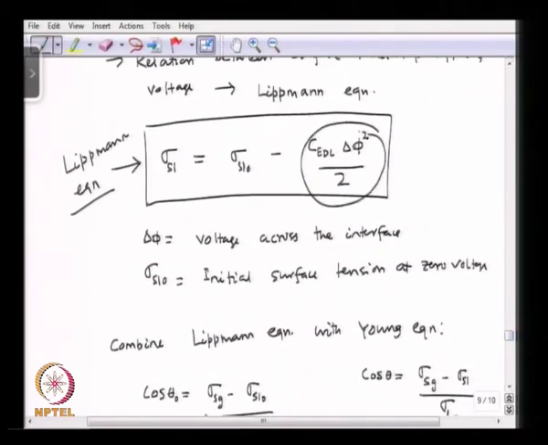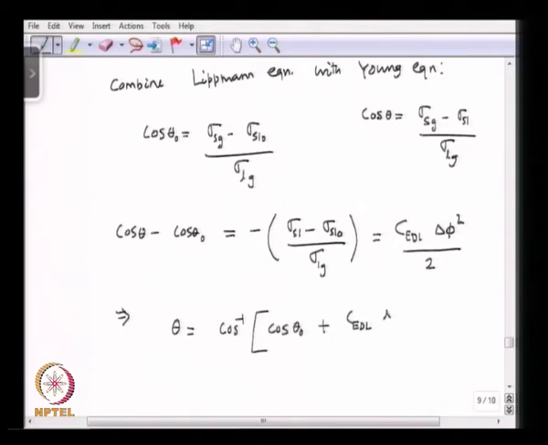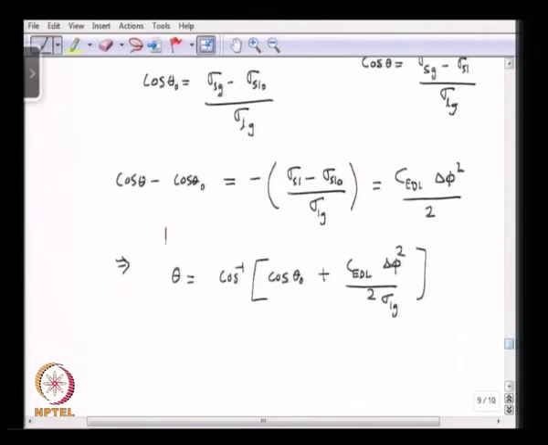which in the form of capacitance and electrical potential is C EDL delta phi square divided by 2 sigma Lg. So, from here we can predict theta is going to be cos inverse of cos theta 0 plus C EDL del phi square divided by 2 sigma Lg. What do we see here?